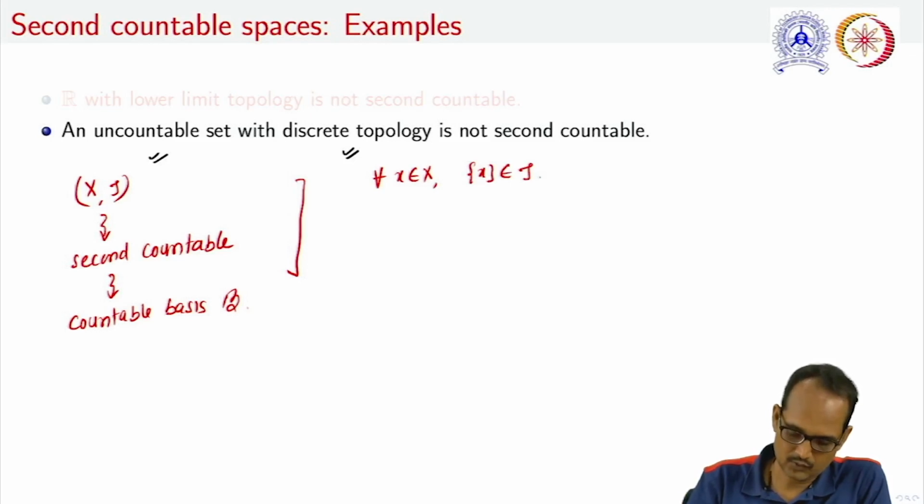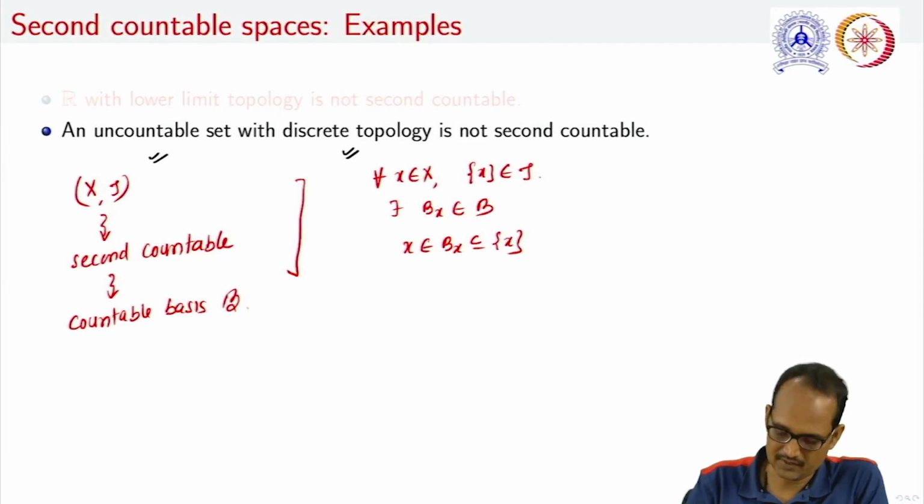Therefore, by the definition of basis, there exists some Bx in B such that x belongs to Bx, and that is a subset of the singleton set {x}. From here, we can conclude that this Bx itself is nothing but the singleton set {x}.